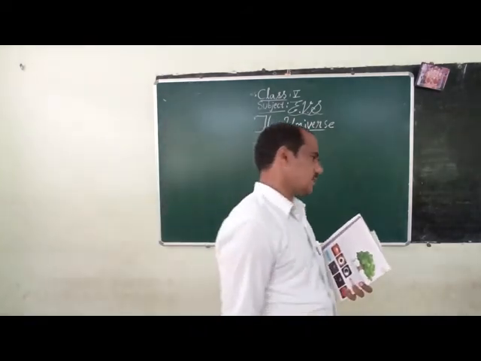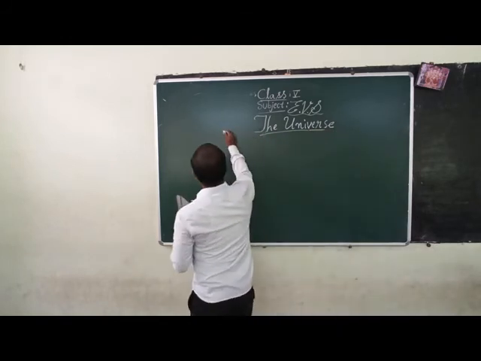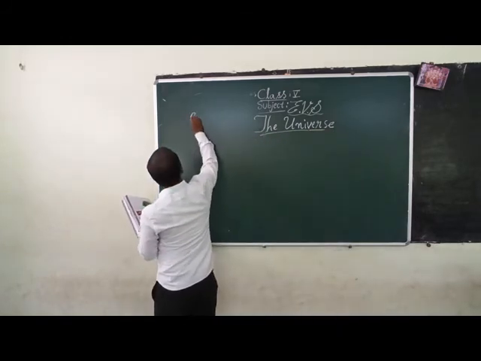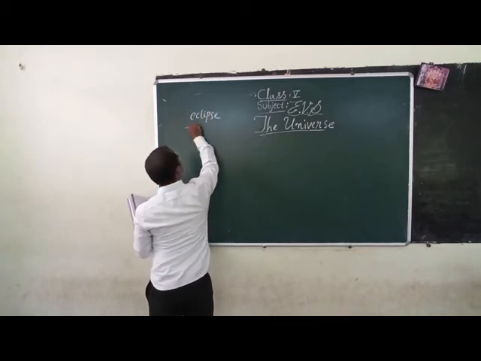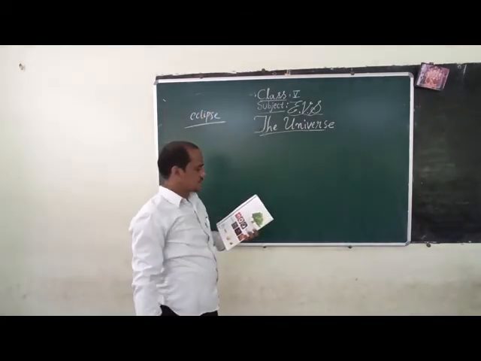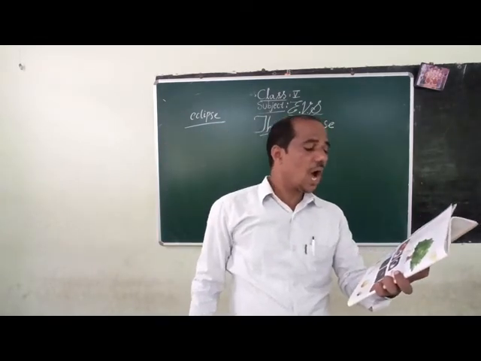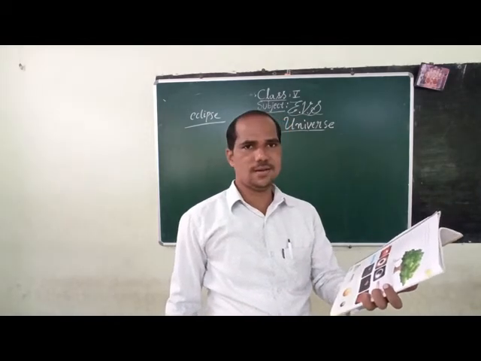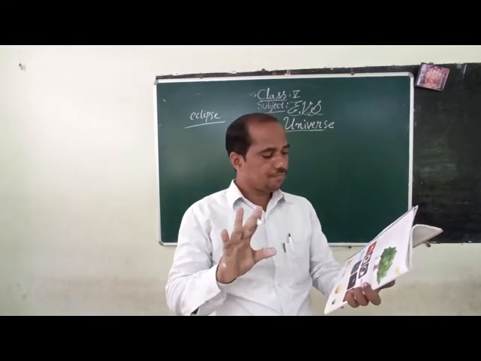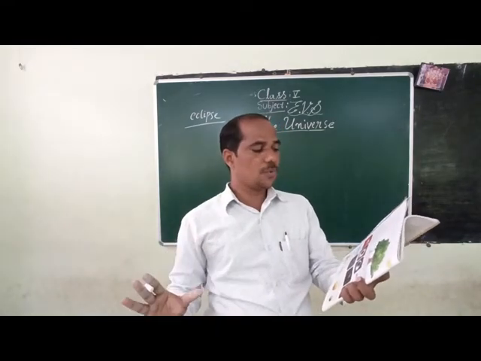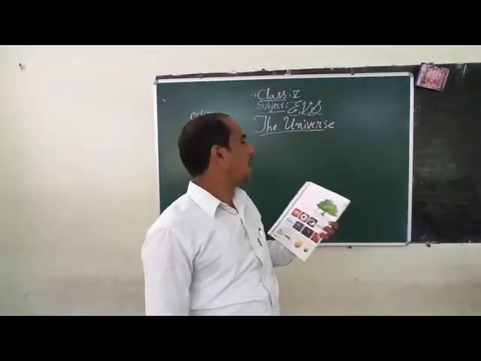Okay, we are discussing the chapter Eclipse. What is an eclipse? It means obscuring of one celestial body by another. Obscuring means covering one celestial body by another. When it happens, we get an eclipse.